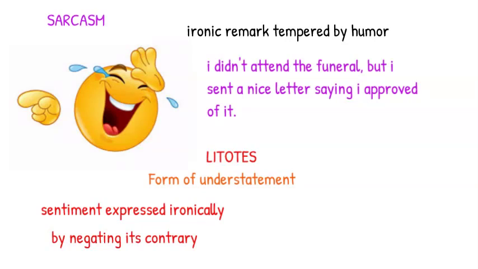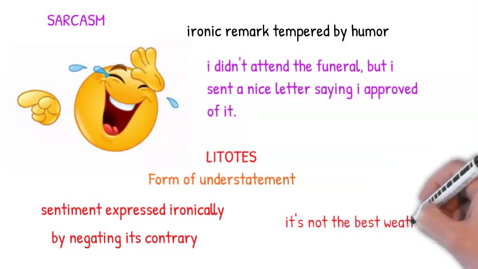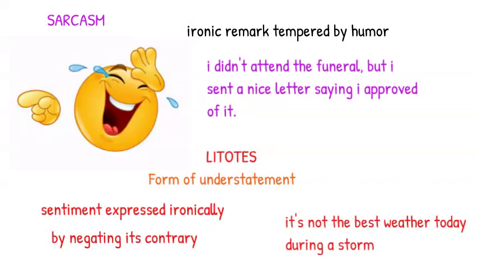Litotes is a figure of speech and a form of understatement in which a sentiment is expressed ironically by negating its contrary. Now, an example will help us to understand this. It's not the best weather today, said during a storm. This example helps us to understand what litotes is all about.